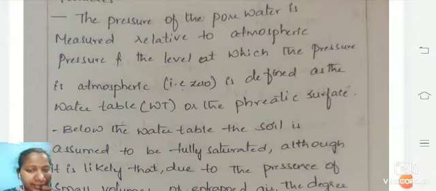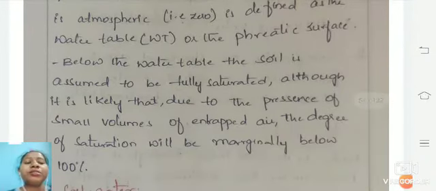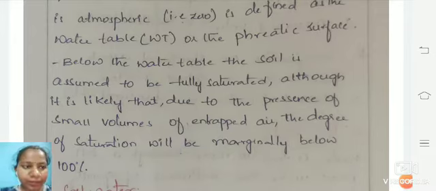We will also consider the water table, which should be assumed as fully saturated soil. Only in fully saturated soil can you have some small volume of air entrapped,